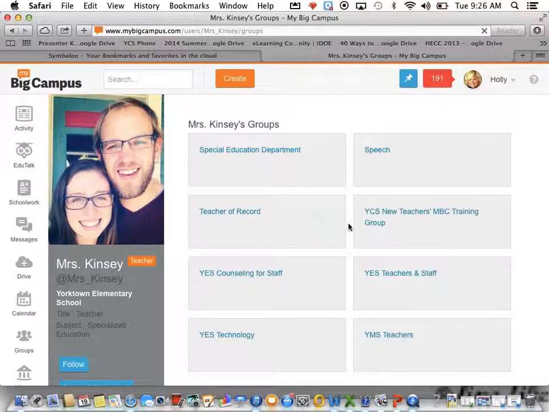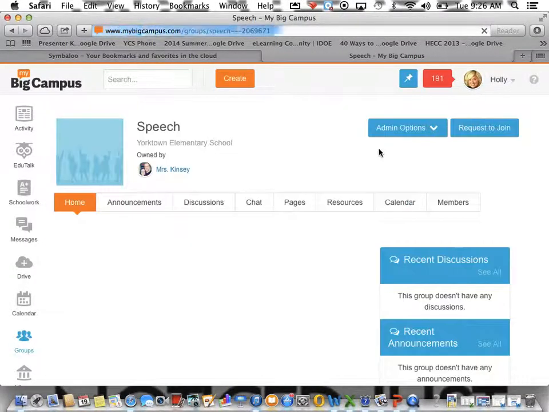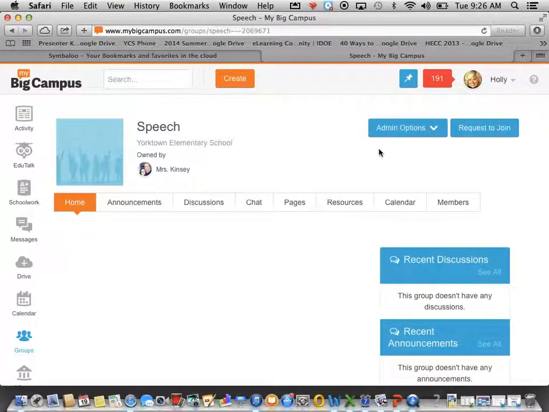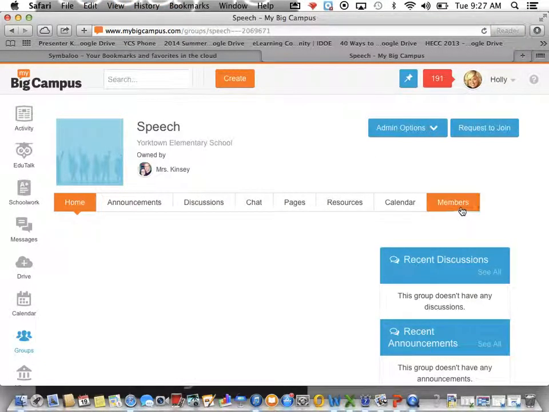Now, you'll notice some of these groups have names that indicate a special ed relationship, obviously, like teacher of record and speech. If I go into one of these groups, the group page will display just as it does for all of the students. Anybody that is in this speech group that's generated by PowerSchool will have this same view that Ashley does. And the big issue here is this members tab.